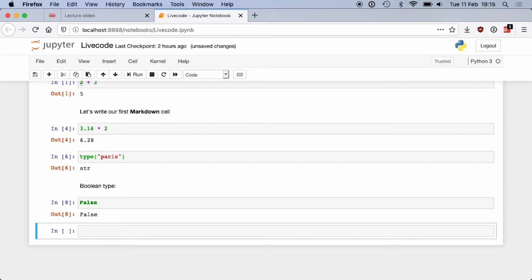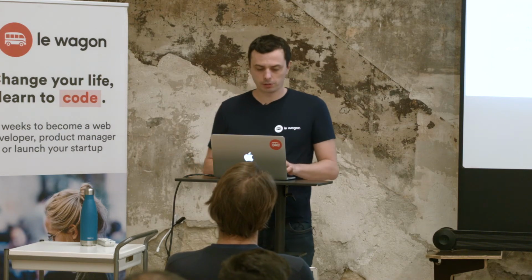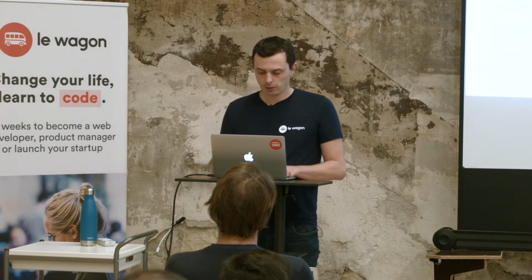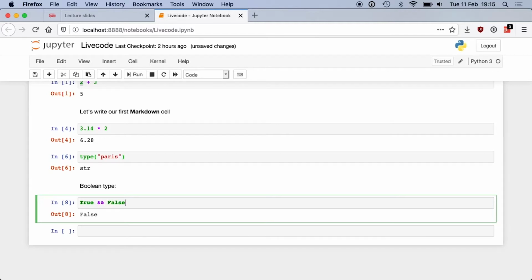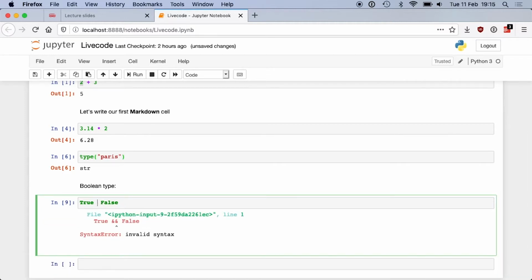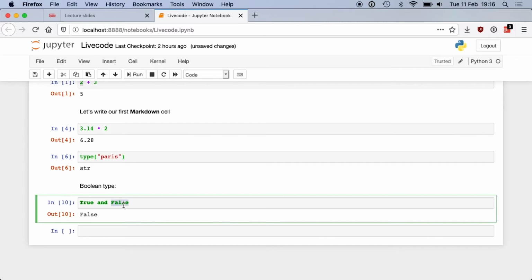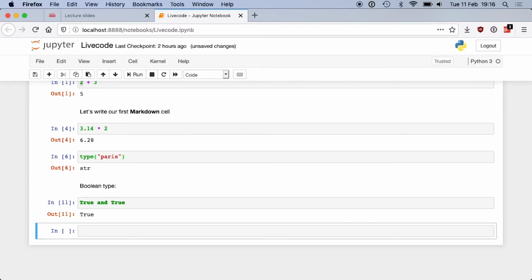When you have Booleans, you can start doing Boolean algebra, where you combine true and false. And so, for instance, you can do something like that. So what will be the result of true and false? That's false, okay? The only solution for the AND operation to be true is when both operands are true. So true and true will be true, but all the other combinations are false.